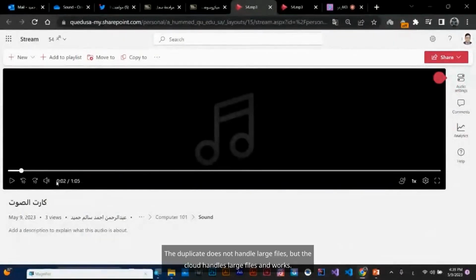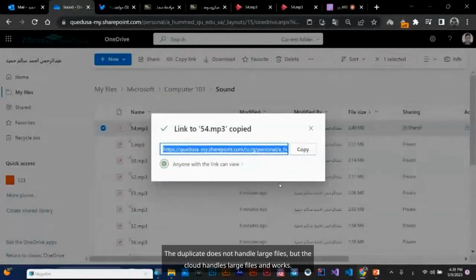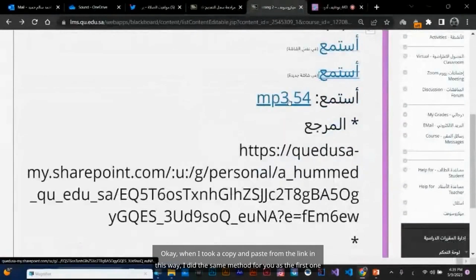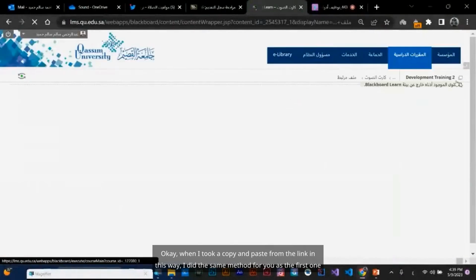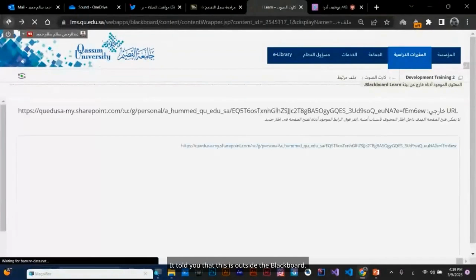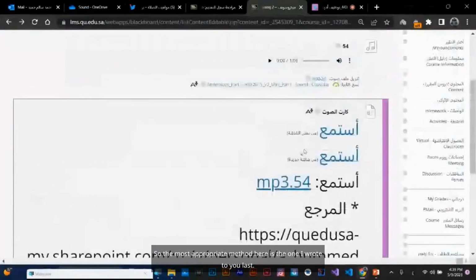Blackboard does not handle large files, but the cloud handles large files and works. Okay, when I copied and pasted the link in this way, I did the same method as the first one. It told you that this is outside the Blackboard. So the most appropriate method here is the one I wrote to you last.